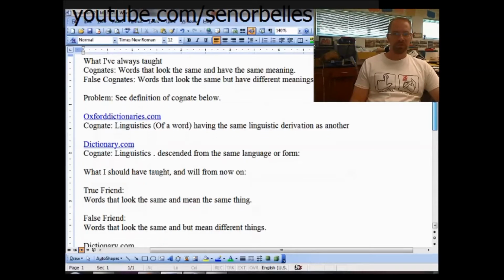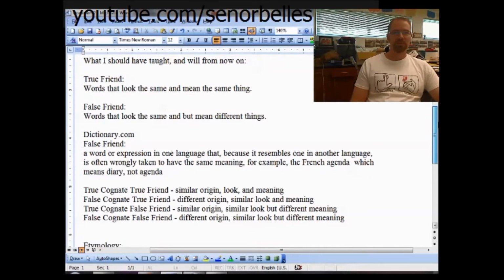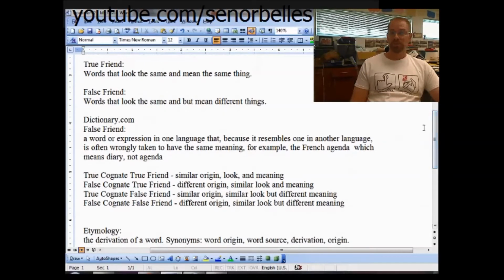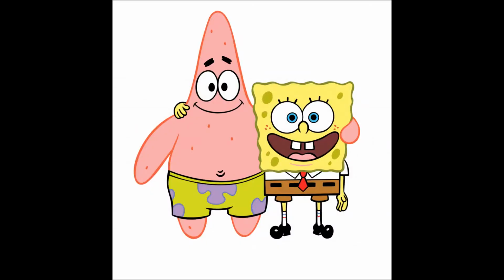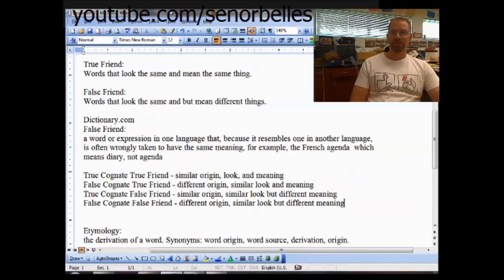So I'm going to go down here and show you what I probably should have taught, or what I will be doing from now on. Let's look at a couple new terms here. The first one over here on the left is true friend. So what's a true friend? Well, aside from someone who's really nice to you and gives you advice and listens to what you have to say, with regards to linguistics, true friends are two words that look the same and mean the same thing. So that's my previous definition of cognate. Now I will replace that with true friend.